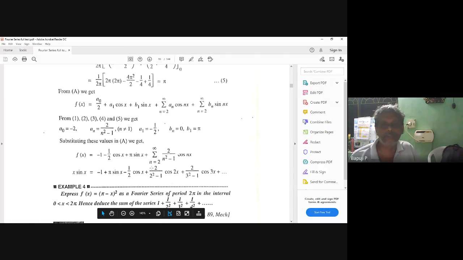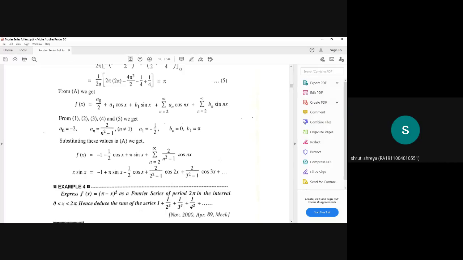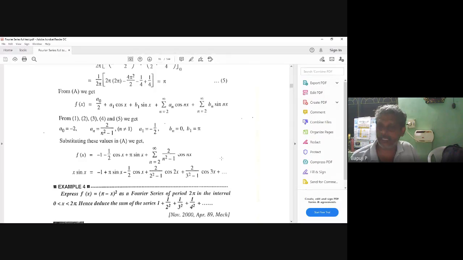Correct or not? n is equal to 2 to infinity. x sin x. This is expanding. It stops here actually. So on up to 1 into. Correct or not? Any problem? No, sir. Okay, then I go to the next problem. Is it okay?